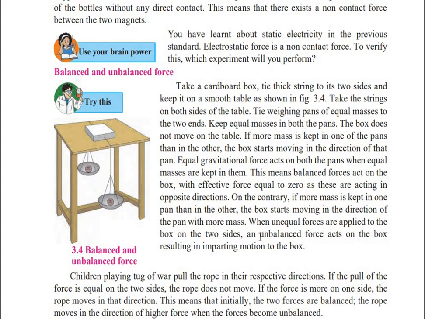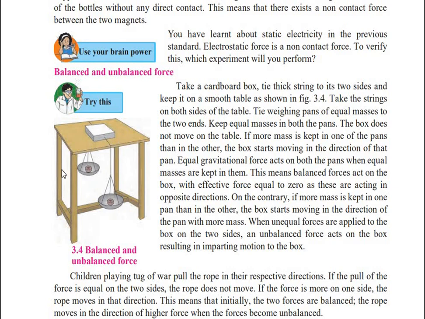To understand balanced and unbalanced forces, here is one activity. Here you can see one block is kept on a table and that block is tied to two pans. So now if you place a heavy object over here, this box will fall down from the table. Or if you place a heavy object over here and a lighter object here, the box will move to that side of the table. But in this case, you are observing this block is at the center of the table.